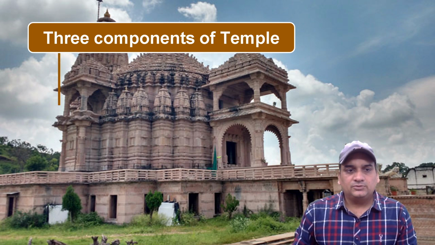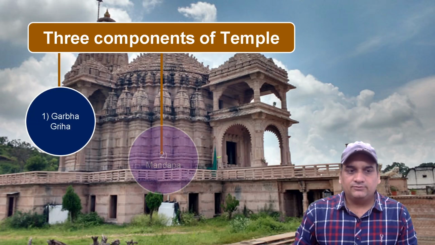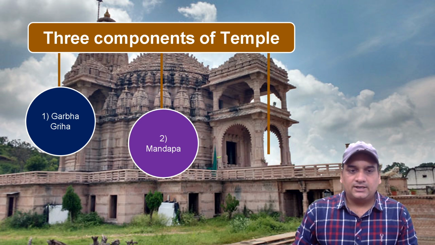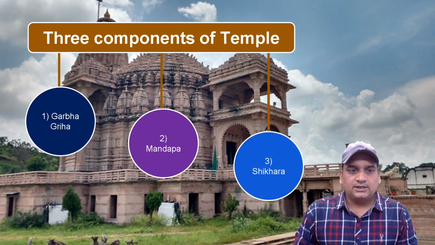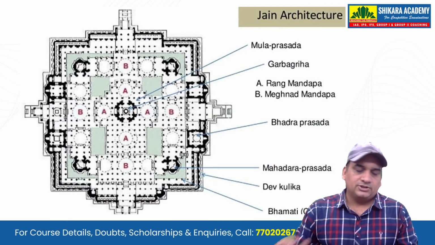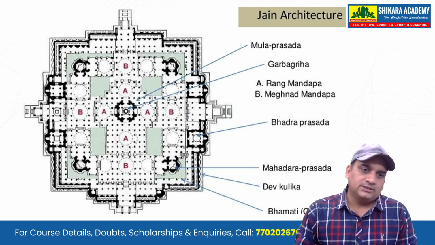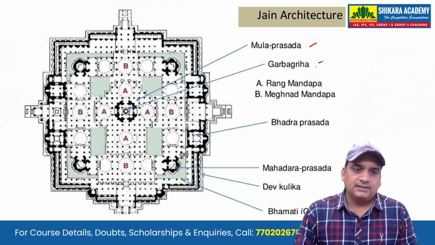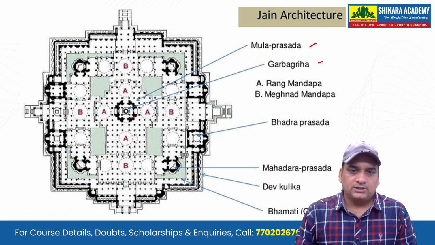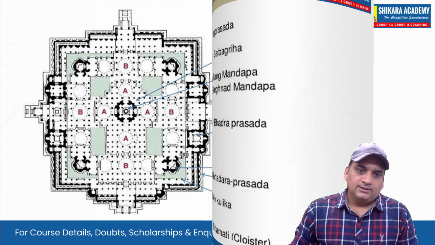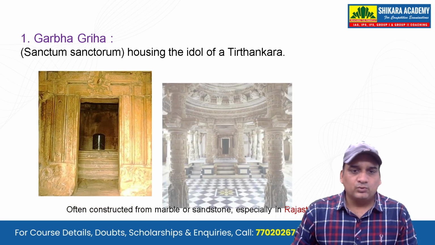Now we'll see the three components of Jain temple architecture. The first, the Garbhagriha or the sanctum sanctorum. Then we have the Mandapa, that's the middle part. And then you have the Shikara, the tall structure above the sanctum. So this is, you can say, the map where you have the Mula Prasada and the Garbhagriha in the middle, and then you have the Rang Mandapa and Meghnad Mandapa. Then you have the Bhadra Prasada here, then you have the Mahadara Prasada, Devakulika and Bhamati. Now let's see these one by one.